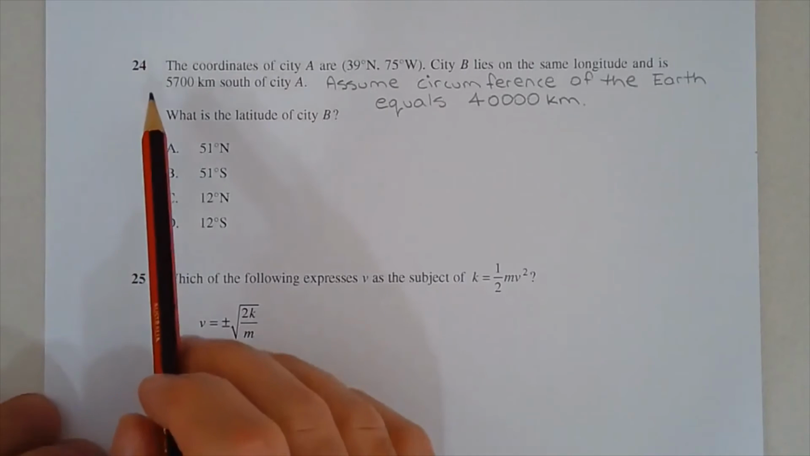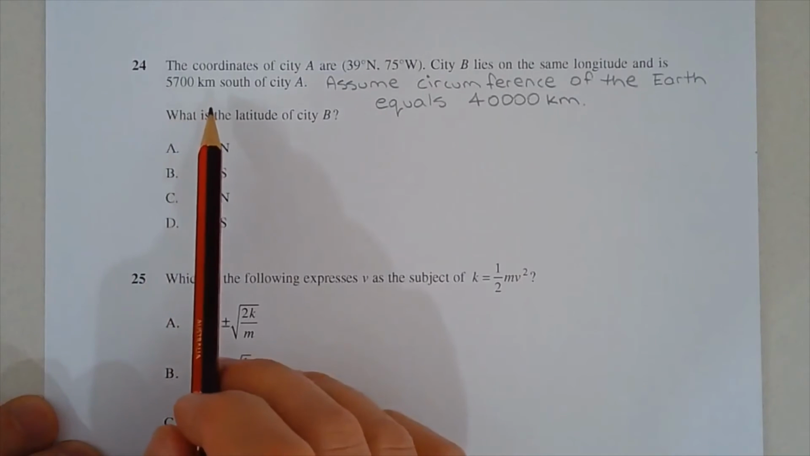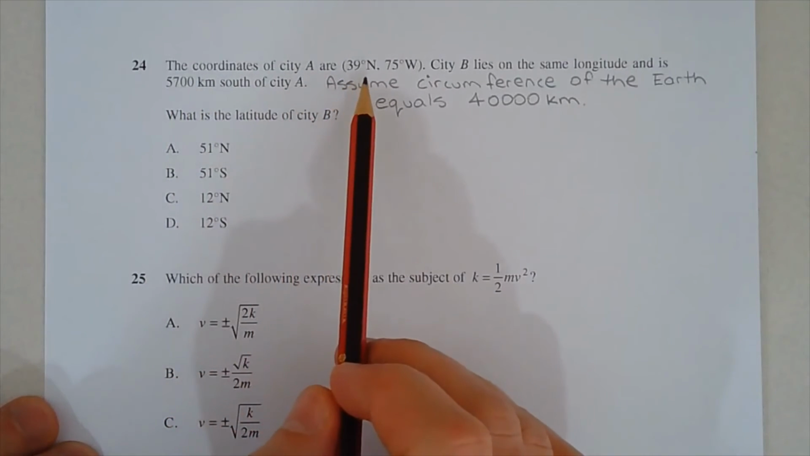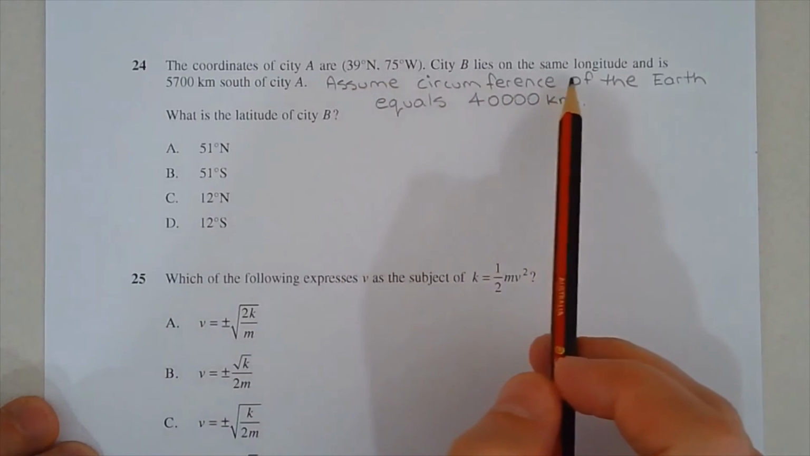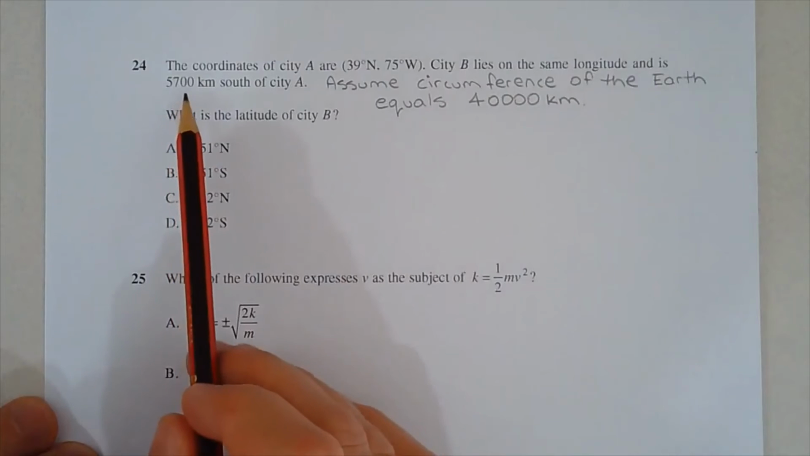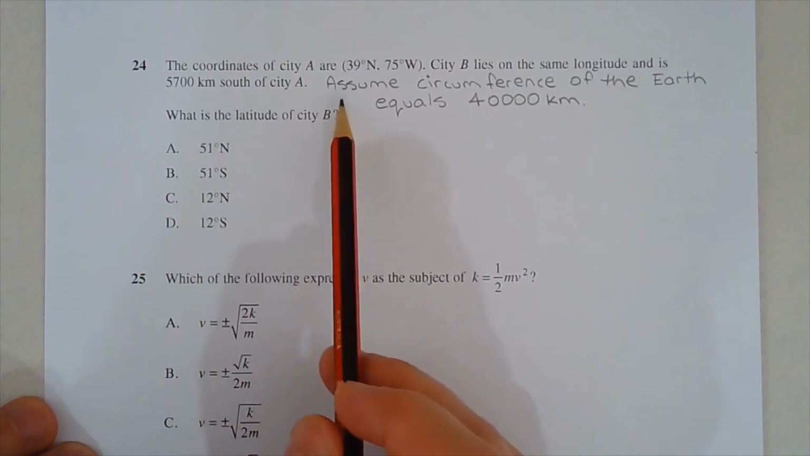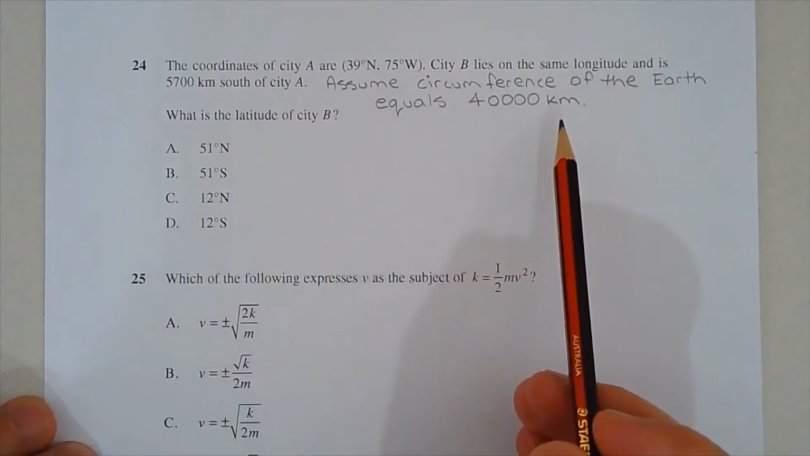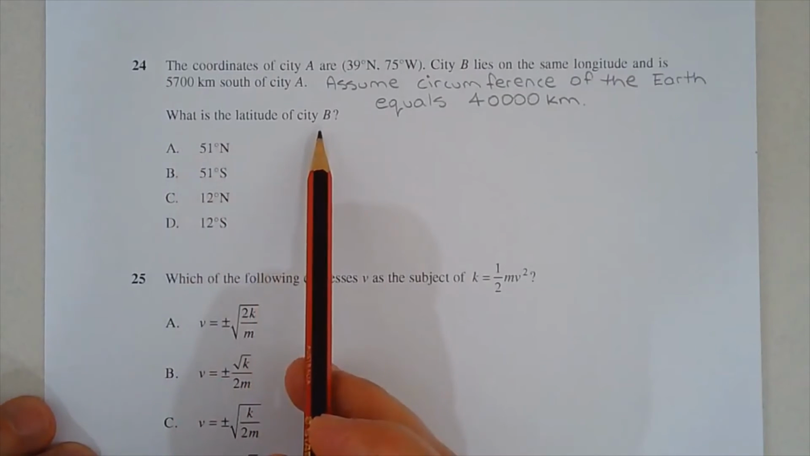Question 24. Now this question has a modification because it comes from an older syllabus. The coordinates of City A are 39 degrees north, 75 degrees west. City B lies on the same longitude and is 5,700 kilometers south of City A. Now we're going to assume the circumference of the Earth equals 40,000 kilometers. What is the latitude of City B?